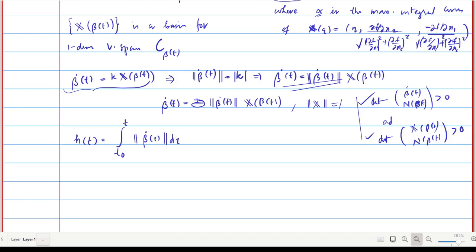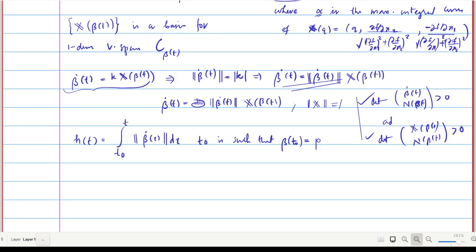Here t naught is such that beta of t naught equals p. We know that beta is a parameterized curve, a local parameterization, so p is always in the image of beta. There exists some t naught such that beta of t naught is equal to p. So we use this t naught to define h of t.